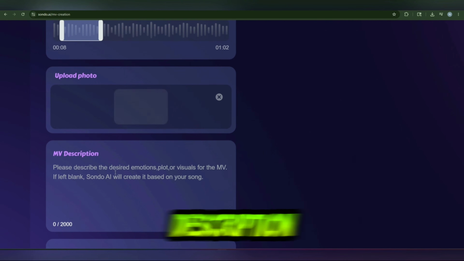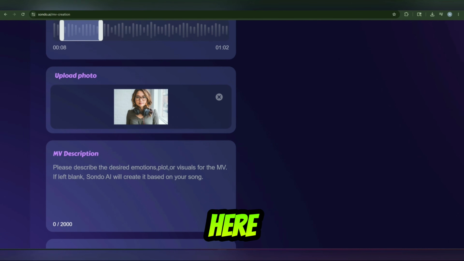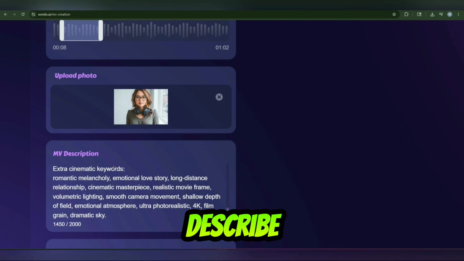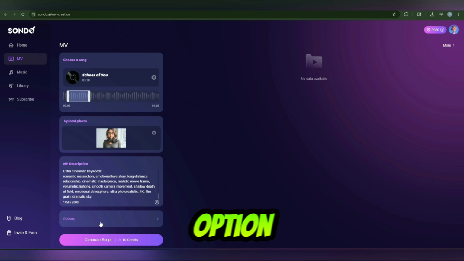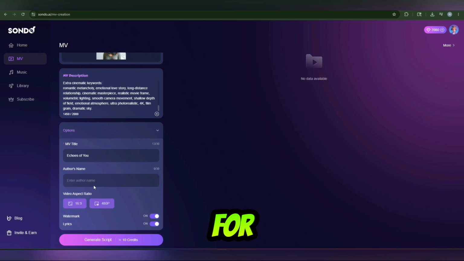So here is also a description. I am going to write here. Here you can easily describe what type of video you want from that music. And here is also another option that you can easily choose if you go for it. This is the title of our song. Here is the entry name we can easily give, like remote. And then you can also choose the scale, like this should be 16:9. Lyrics on, watermark, everything we can easily choose.